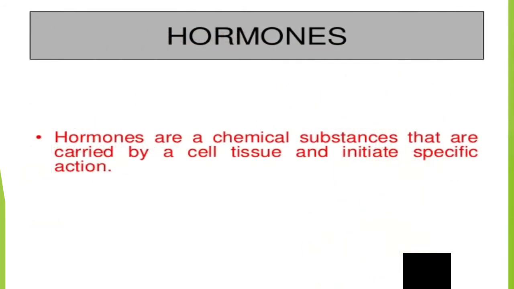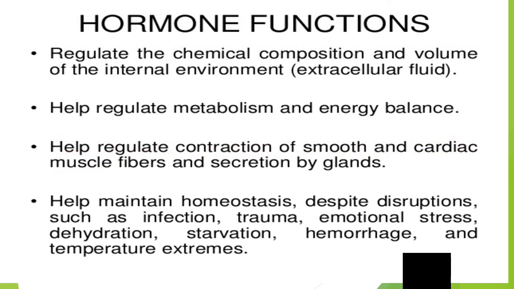First of all, we will discuss hormones. So students, what are hormones? Hormones are chemical substances that are carried by a cell or tissue and initiate specific action. So students, hormones are chemical messengers that are secreted directly into the blood, which carries them to the organs and tissues of the body to exert their functions. So hormones have many functions in our body. So we will discuss the hormone functions.